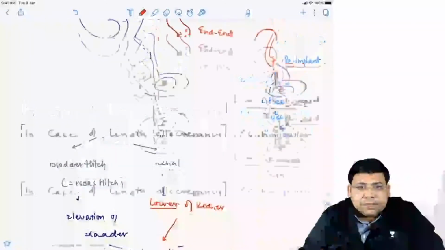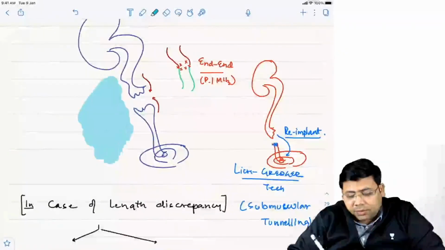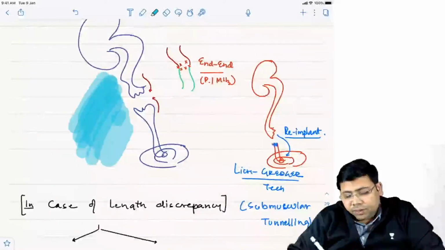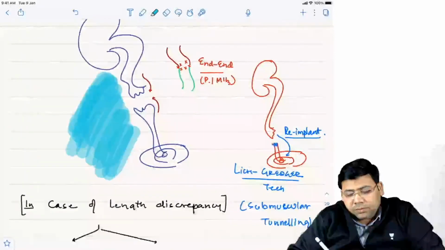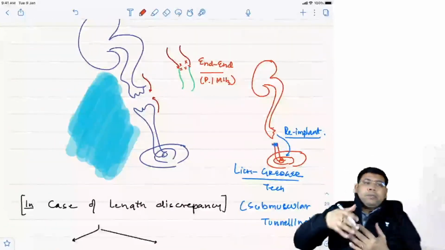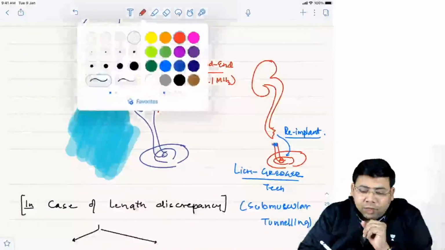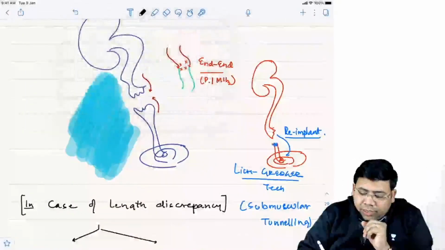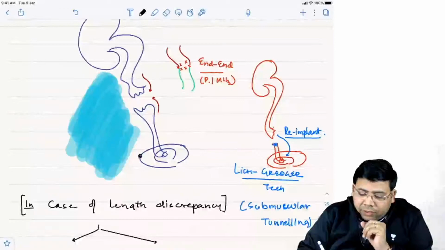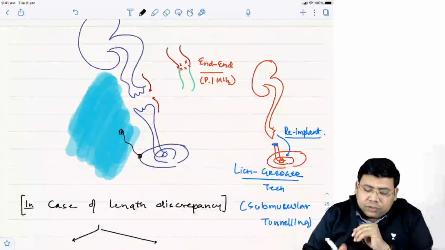What do you mean by this? Try to understand it here. Suppose this is the psoas muscle. Now the gap between them is more. You cannot bring them together and do a tension-free anastomosis. So what are you going to do? You're going to take a bite on the bladder and fix it with the psoas.